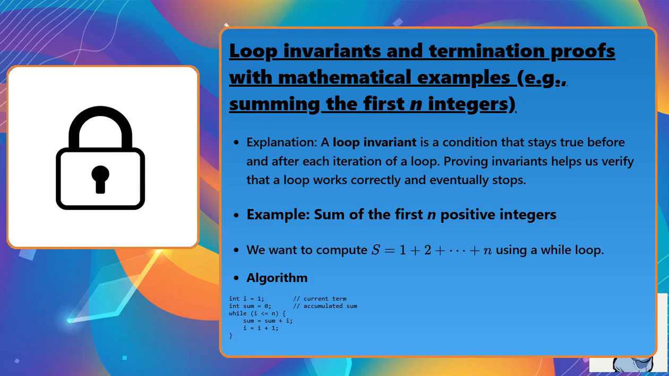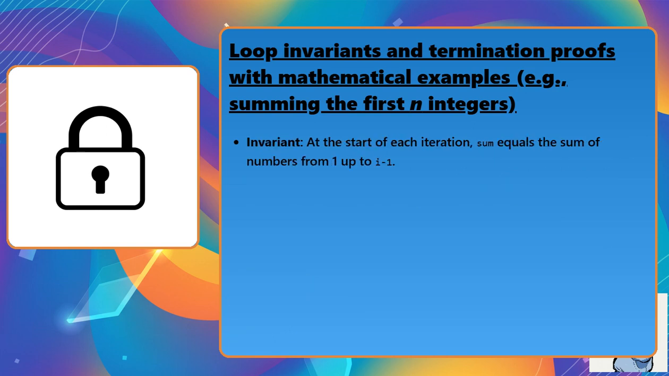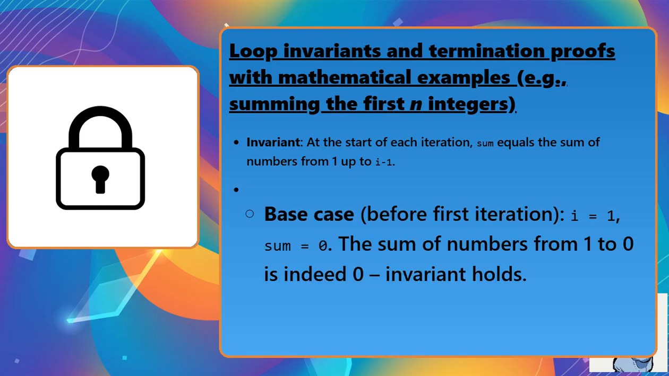Algorithm: int i = 1, int sum = 0. While i <= n, sum = sum + i, i = i + 1. Invariant: at the start of each iteration, sum equals the sum of numbers from 1 up to i - 1. Base case: before the first iteration, i = 1, sum = 0. The sum of numbers from 1 to 0 is indeed 0, so the invariant holds.